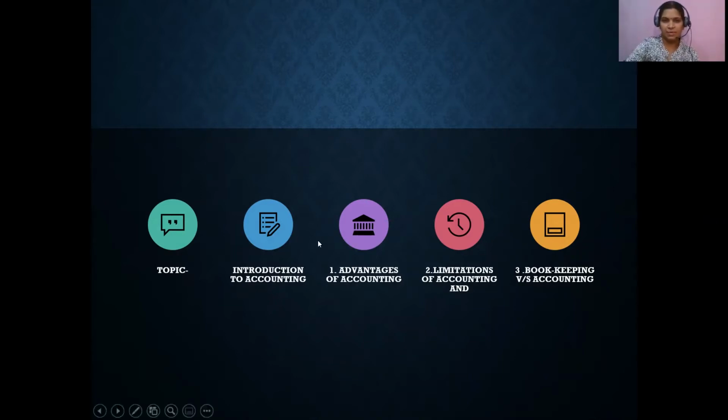Why basically I want to tell you that every student of accountancy needs to have information or learning about these concepts, because they are the basics or ABCs of accounting. So, as I told you, these are the four subtopics that we are going to cover in today's class.